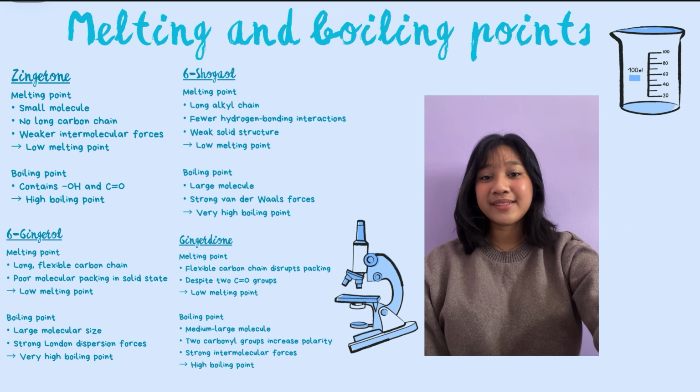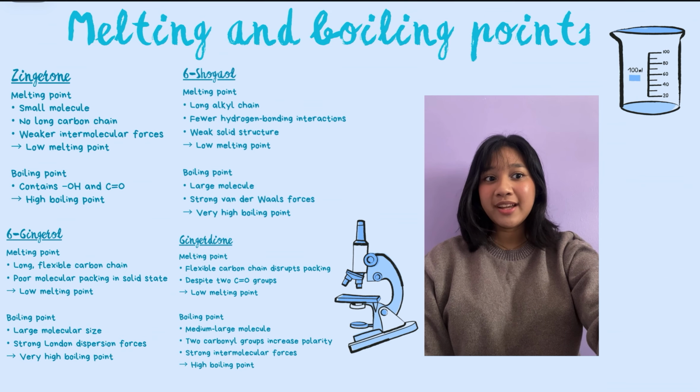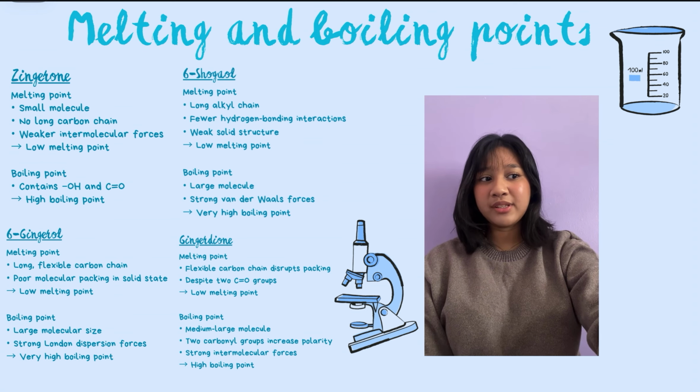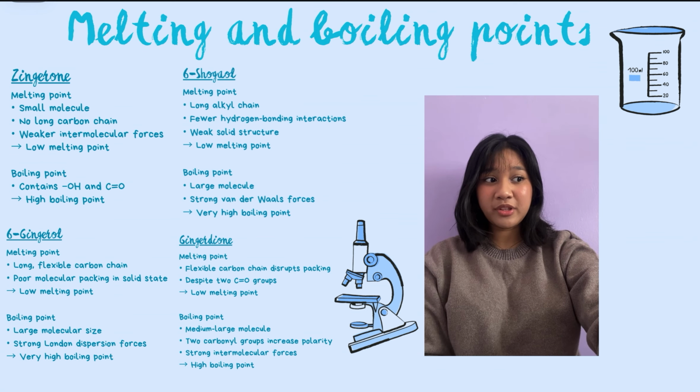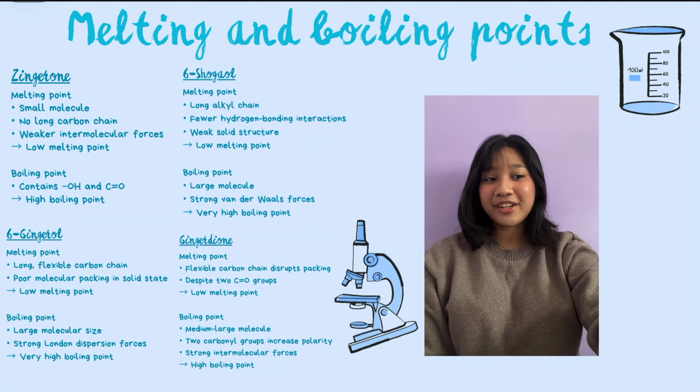Next, we're moving on to 6-shogaol. 6-shogaol also has a low melting point and is often liquid near room temperature. The long alkyl chain and reduced hydrogen bonding weaken the solid structure. However, its boiling point remains very high, around 430 degrees Celsius, because its large molecular size results in strong intermolecular forces that require a significant amount of energy to overcome.